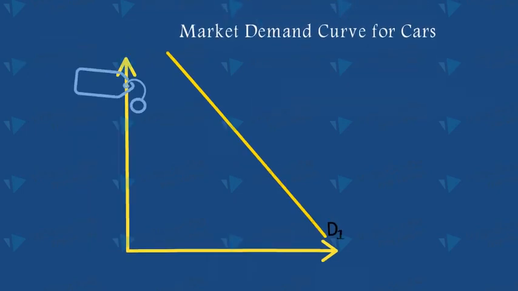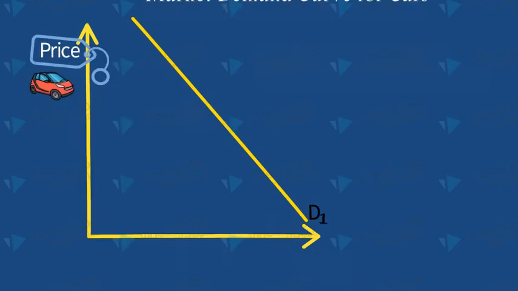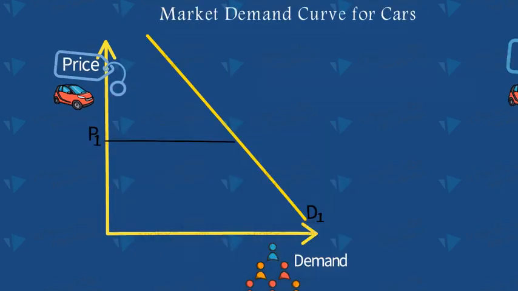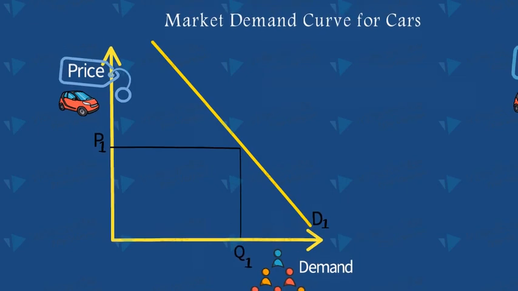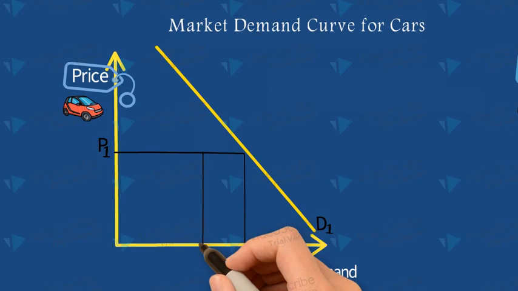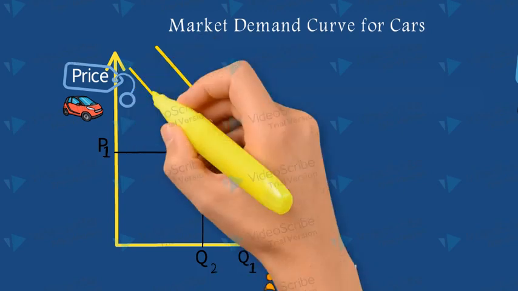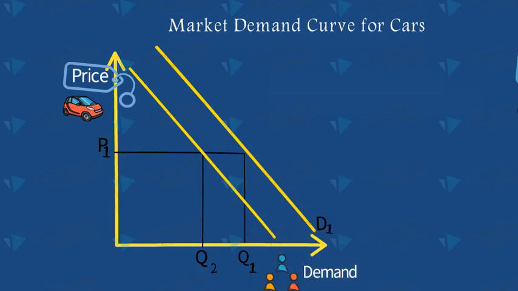Here is the price of cars and here is the demand for cars. At price P1, demand for cars is Q1 units. Let's say income of consumers falls, due to which the demand for cars falls from Q1 to Q2, and hence the entire demand curve is going to be shifted leftward, that is from D1 to D2.